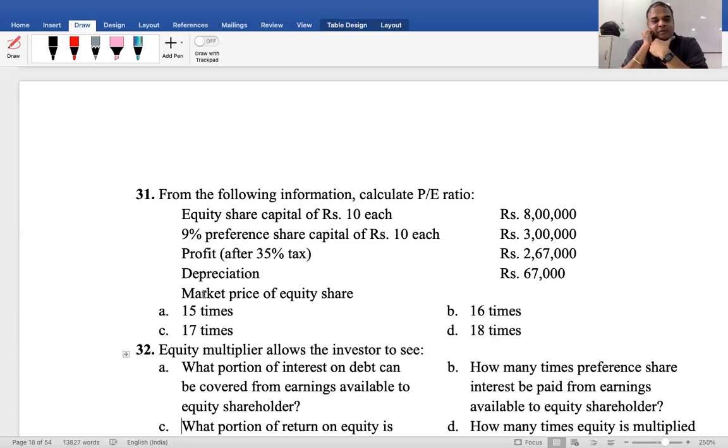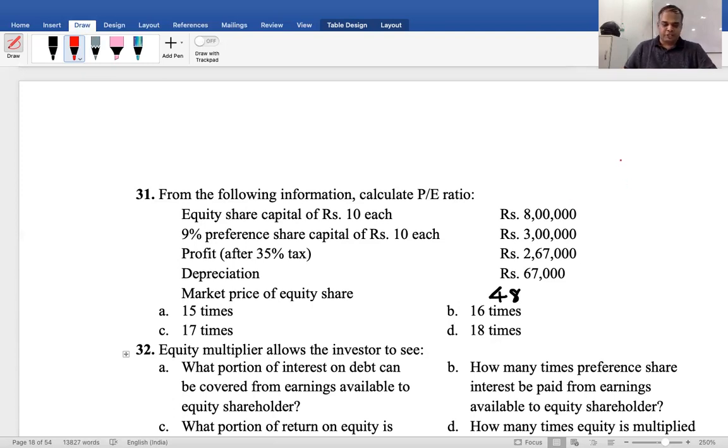Profit after tax 2,67,000. Depreciation 67,000. Market price per share rupees 48. Based on that, we have to compute the price earning ratio.